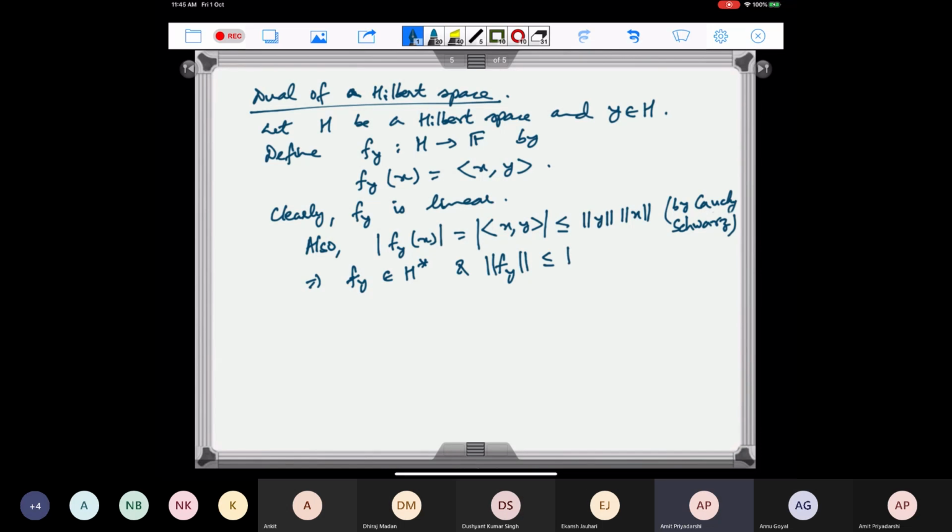This is less than or equal to norm y, because mod of F y of x is less than or equal to this constant norm y times norm x. This is true for every x. So the norm of F y is less than or equal to norm y. So for every element in H, we get an element of the dual. In fact, we can see that the norm of F y is equal to the norm of y by choosing a particular x.